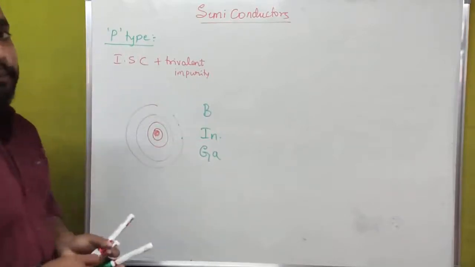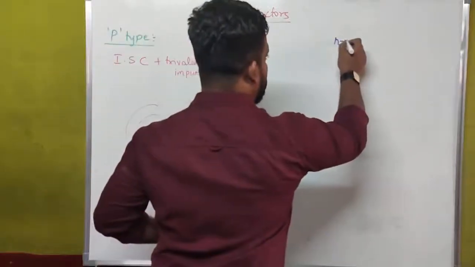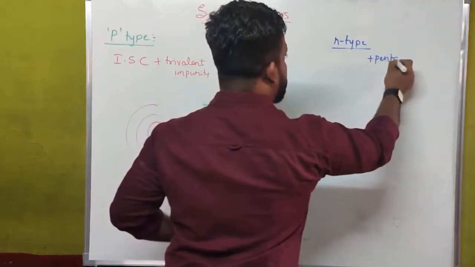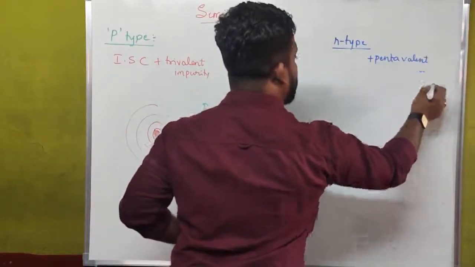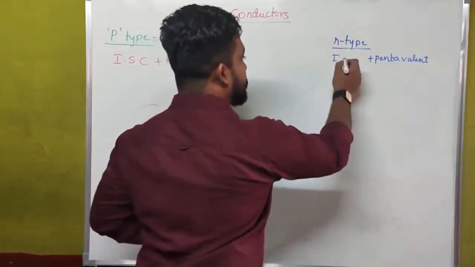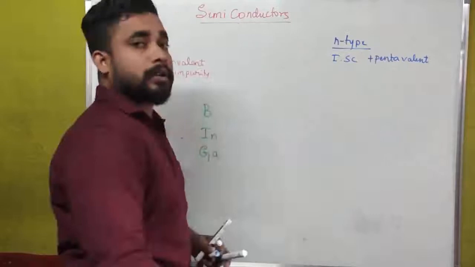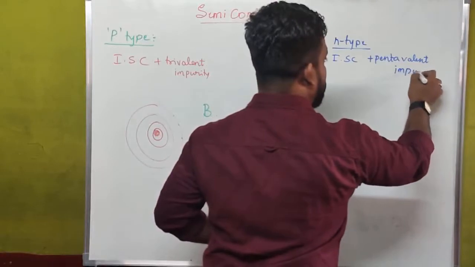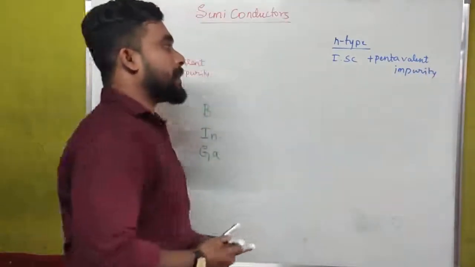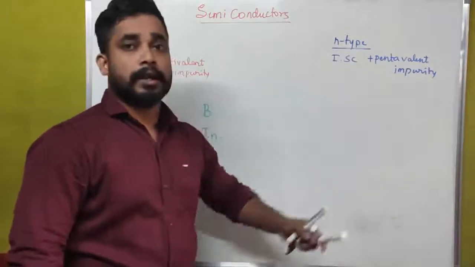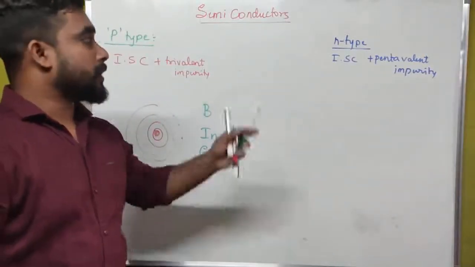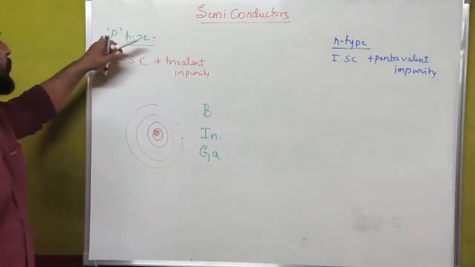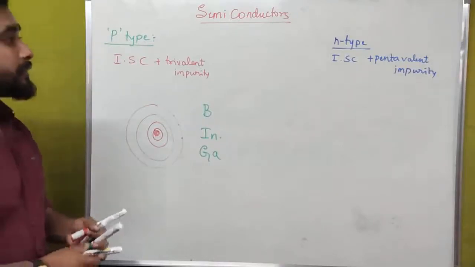Likewise, in the case of N type semiconductors, if we are adding pentavalent impurities to the intrinsic semiconductor, then we call such semiconductors N type semiconductors. If we are adding pentavalent impurities to an intrinsic semiconductor, those are N type semiconductors. If we are adding trivalent impurities to the intrinsic semiconductor, it is called P type semiconductor.